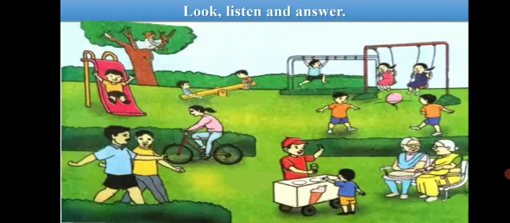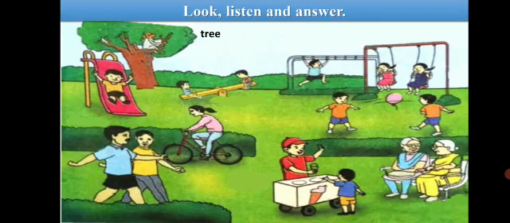Okay. Now first tell me, what is this picture about? Yes, this picture is about a park. It is a scene from a park. We can see so many people in the park and each one is doing something or the other. First tell me, where is the monkey in this picture? Yes, the monkey is on the tree. Where is the monkey? The monkey is on the tree.